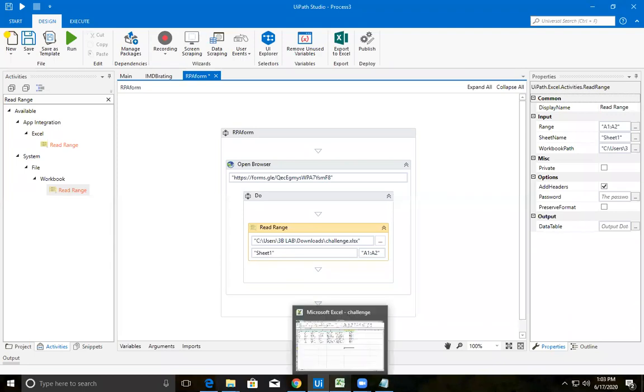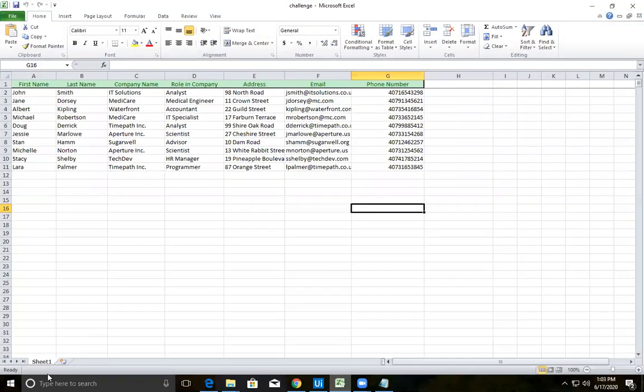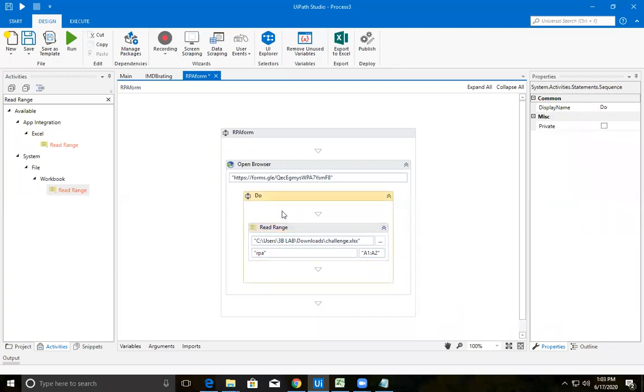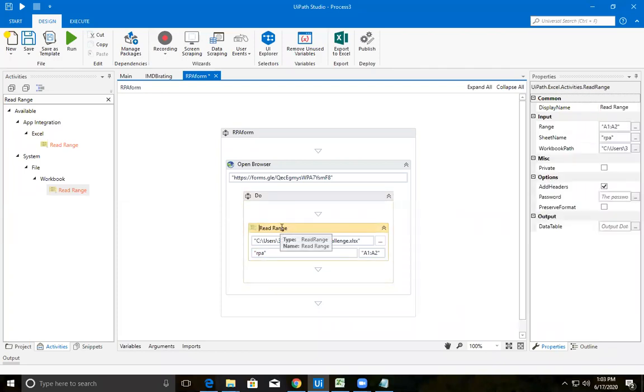If you go to your challenge.xlsx, this is your sheet name. Sheet1 is your sheet name. Let me rename it to RPA. That's your wish. You can leave it like that, but I am making it RPA. No problem if you leave it like that. So let me provide the sheet name here, RPA.